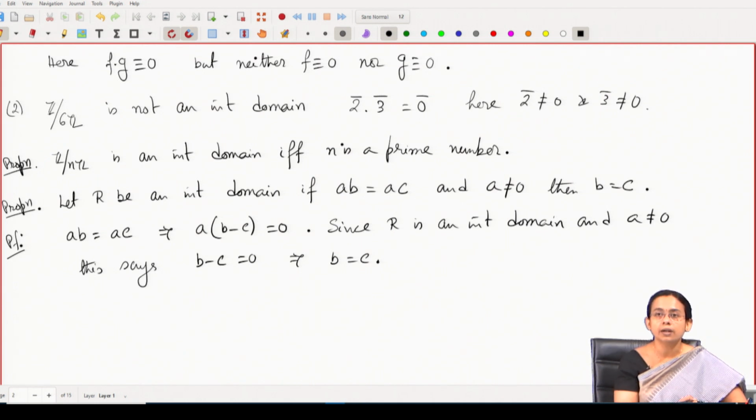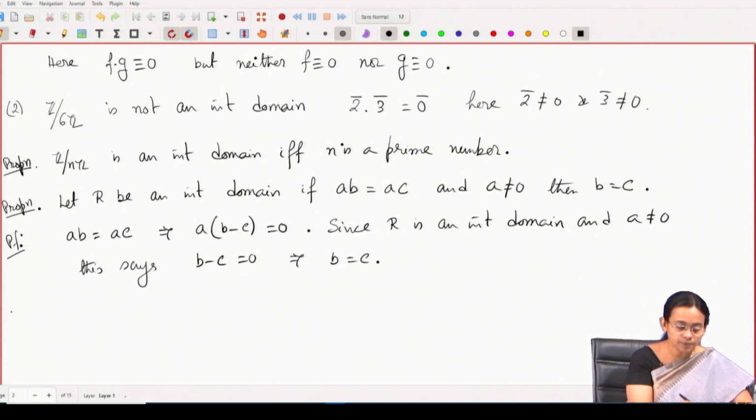So, in general we cannot cancel this element a from both sides, but if it is an integral domain, then using the property of integral domain, this cancellation property holds. So, it is very special to integral domain. Integral domain has a nice structure because we can cancel out, and two non-zero elements can get multiplied and never give you the 0 element.